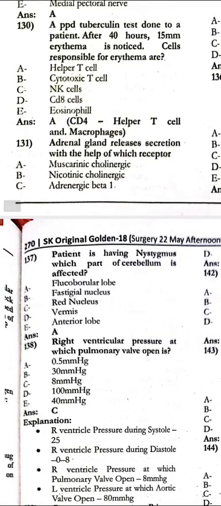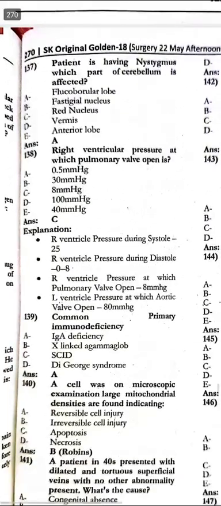Next, 137, the patient is having nystagmus, which part of the cerebellum is affected? The flocculonodular lobe. There might be some typing mistake here. Right ventricular pressure at which the pulmonary valve opens is 8 mm of Hg. The common primary immunodeficiency is IgA deficiency.